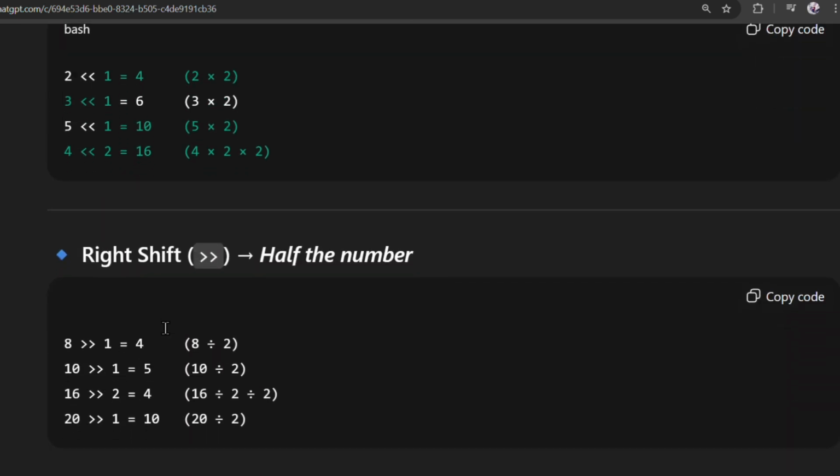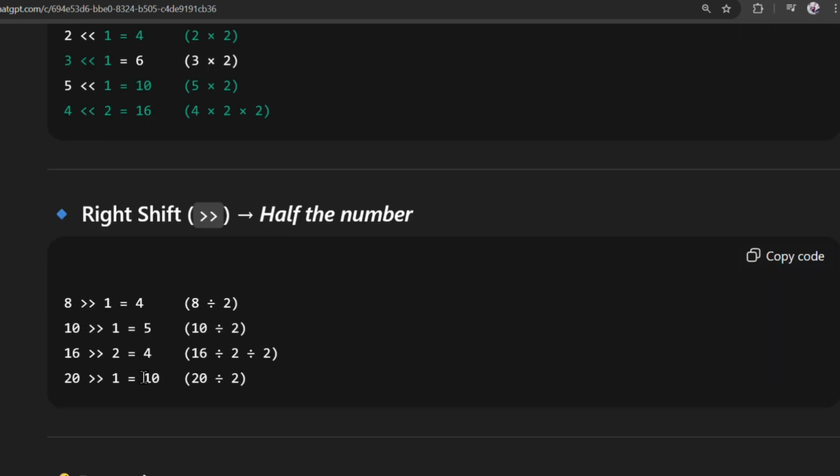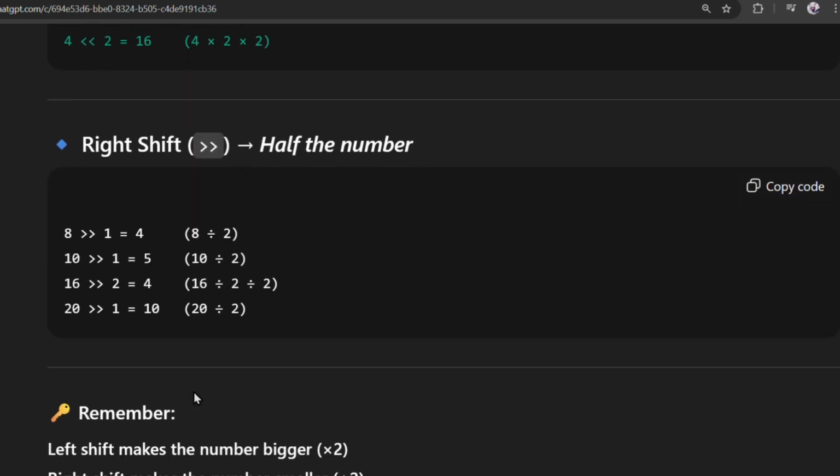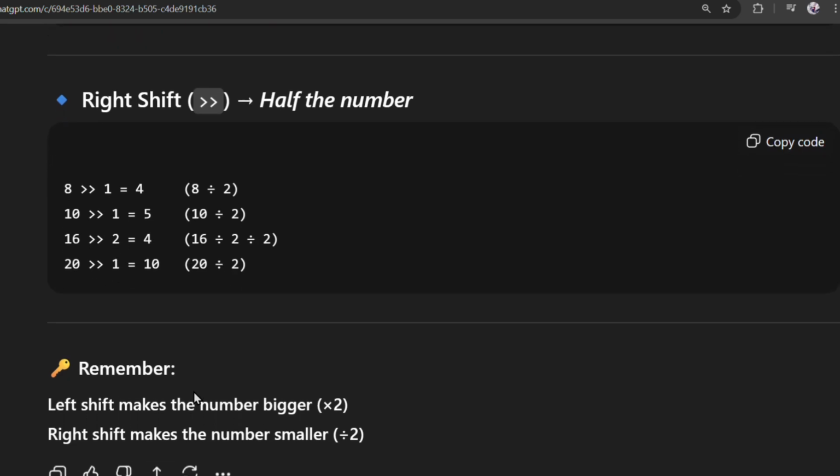So 8 divided by 2 will be 4, 10 divided by 2 will be 5, 16 divided by 2 will be 8, 8 divided by 2 will be 4. Then again 20 divided by 2 will be 10. So these are basic examples for left shift and right shift. Okay, so this is about